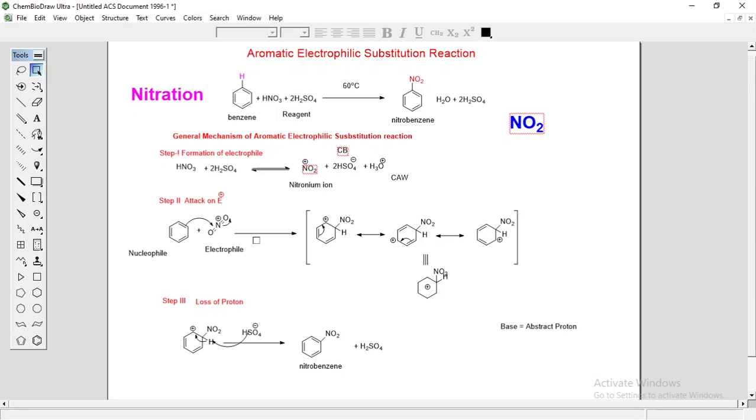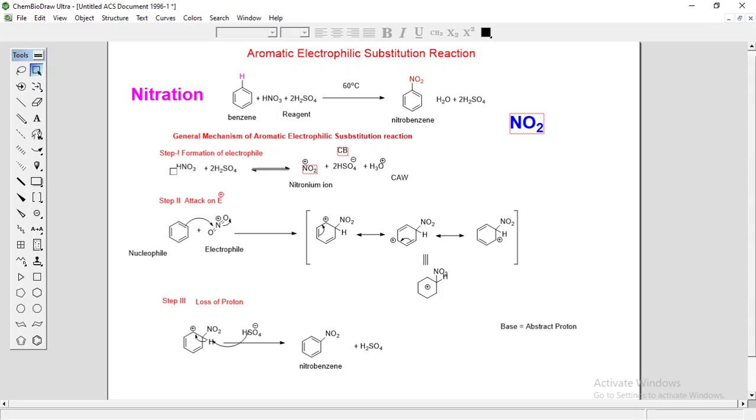So this nitration reaction can be carried out by refluxing benzene with nitrating mixture. This is a nitrating mixture, the mixture of concentrated HNO3 and H2SO4 at 60 degrees Celsius. On reaction of benzene with nitrating mixture, you will get nitrobenzene as a product.